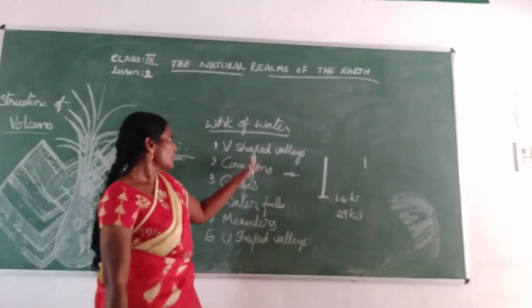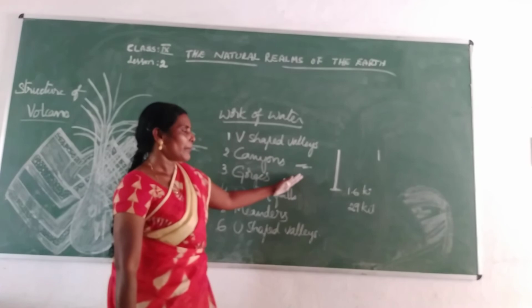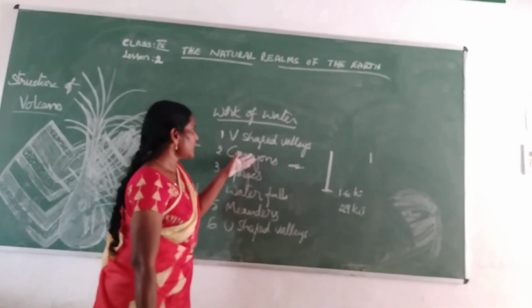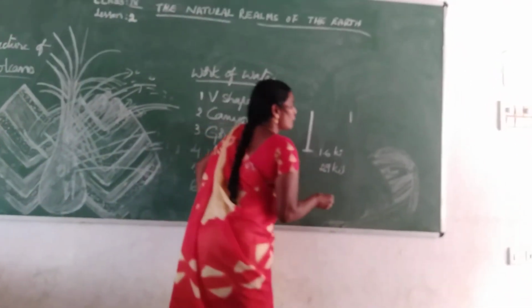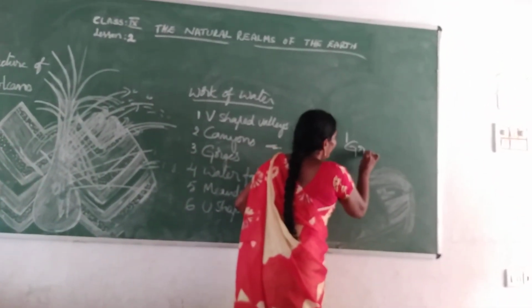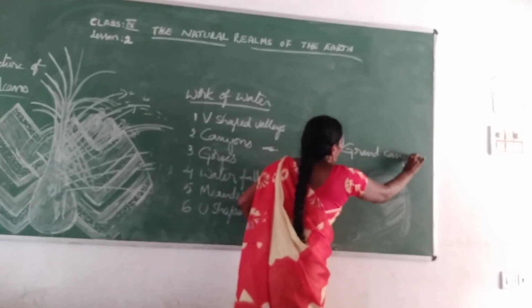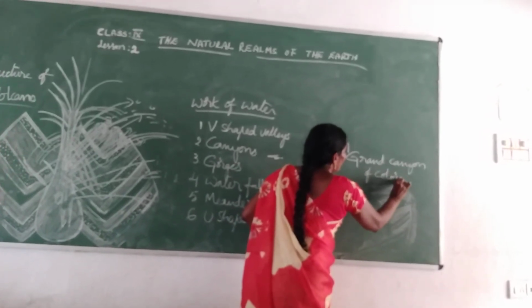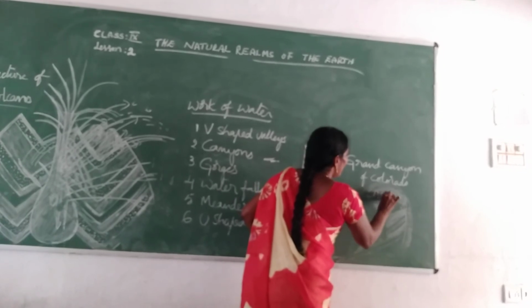This is also because of the work of water only. These canyons will happen, and this is very deep. Okay, children. For example, the Grand Canyon of Colorado. So this is in America. Okay, we can find it in America.